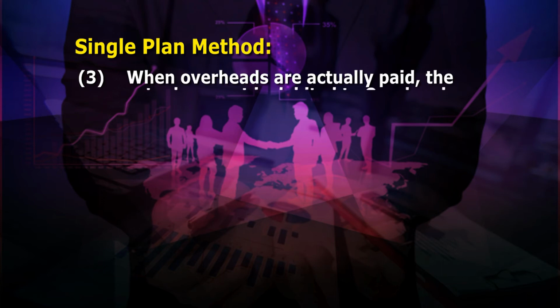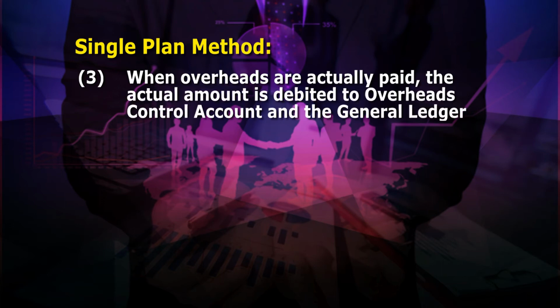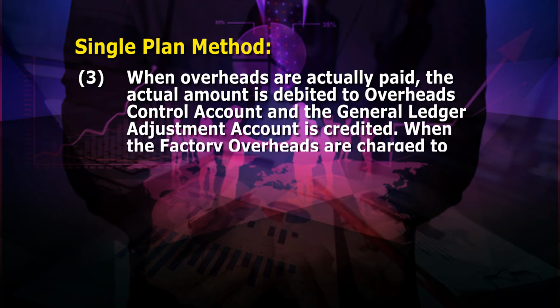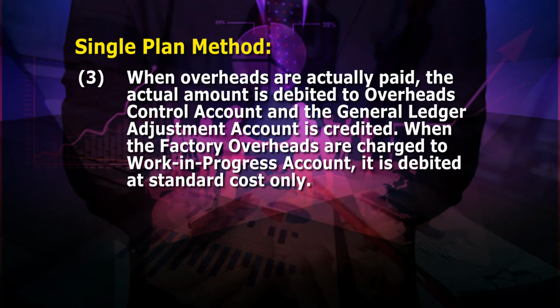Number 3, when the overheads are actually paid, the actual amount is debited to overhead control account and general ledger adjustment account is credited. When the factory overheads are charged to work in progress account, it is debited at standard cost only. Variances are recorded in respect to overheads account and not in work in progress account.